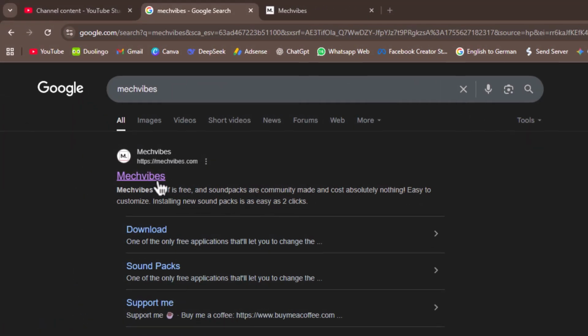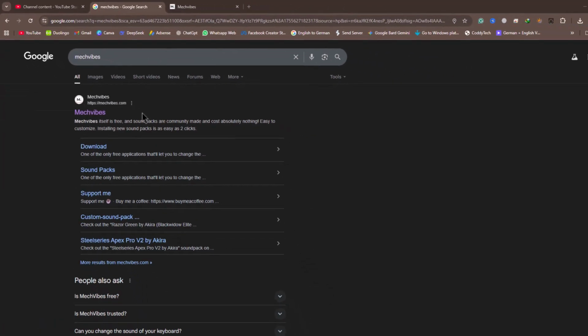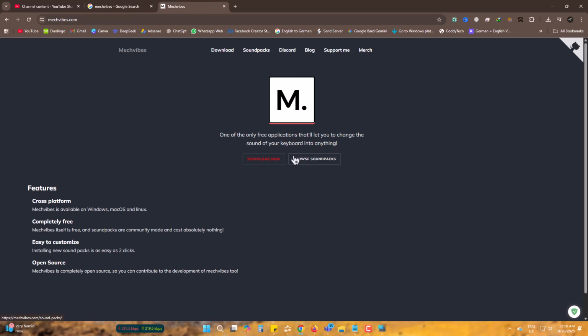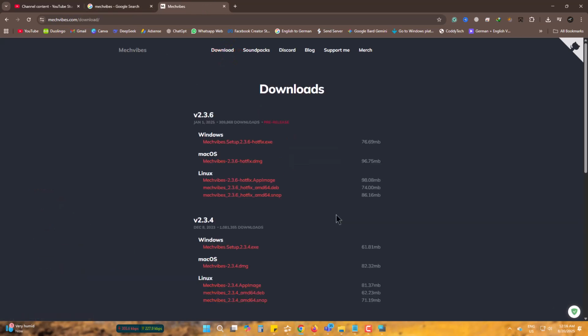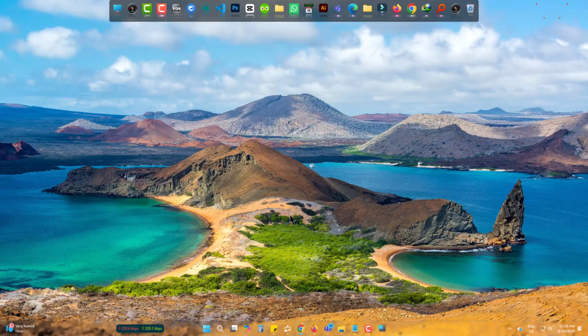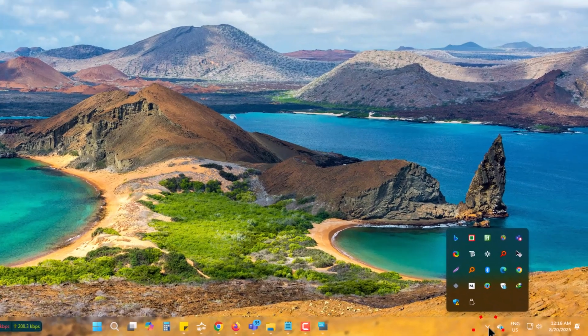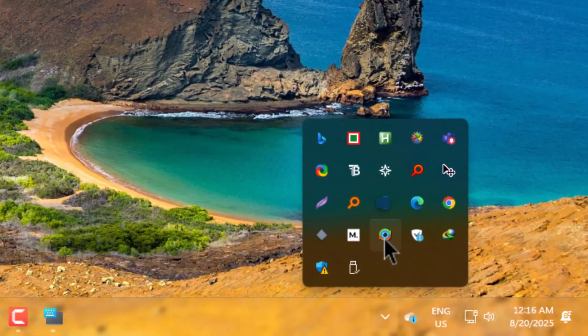On Google, look for Mechvibes. Go to Download and download for Windows. Simply install it after the download is finished. It's easy, so I skipped it. Come to the taskbar. The icon will be here.